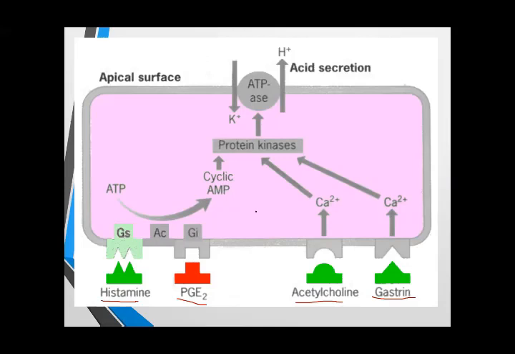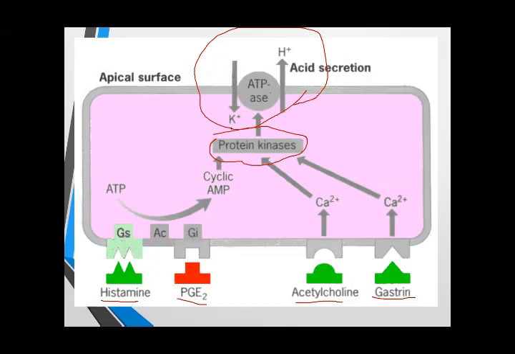A different type of G protein activates protein kinase, and this protein kinase activates the hydrogen potassium ATPase pump. You can see here, on the apical surface of the parietal cell there is a hydrogen potassium ATPase pump. And this pump releases hydrogen ion and absorbs potassium ion.